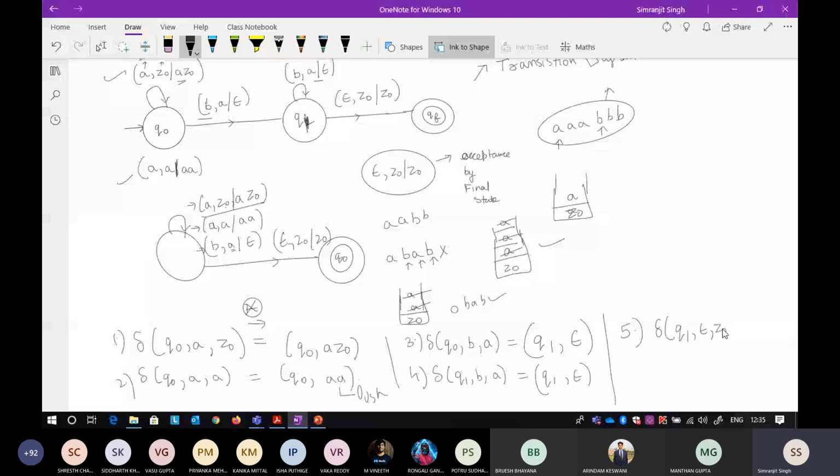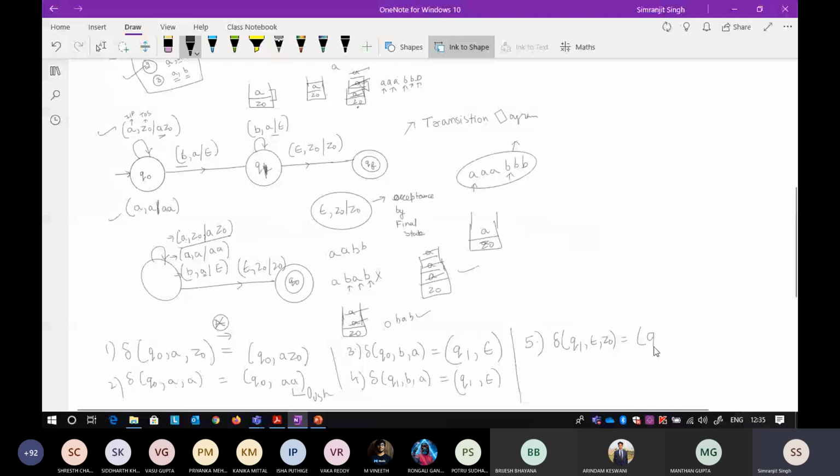So you write this Z node. Now you go to the final state, and you do not delete the Z naught, so Z naught will remain as it is. So it can be defined by this one. This particular thing is called acceptance by final state.